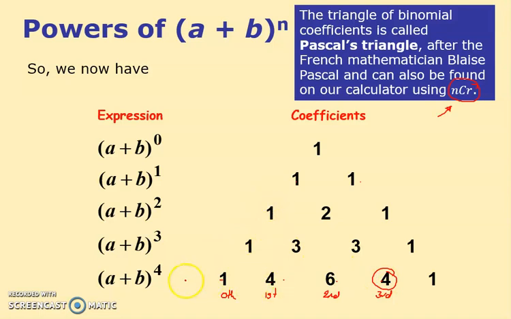And which row are we in? We're in the row that has a 4 in it. So we would call that 4C3. Type 4C3 and you get 4, as it predicts you would. So these are on our calculator, on the nCr button, but I very often just draw out the table.